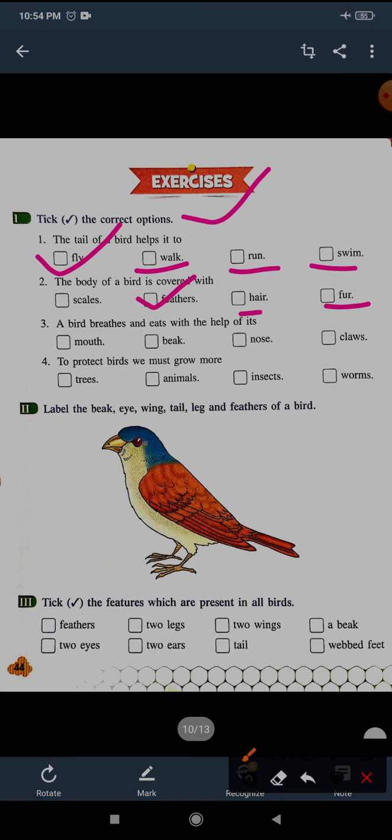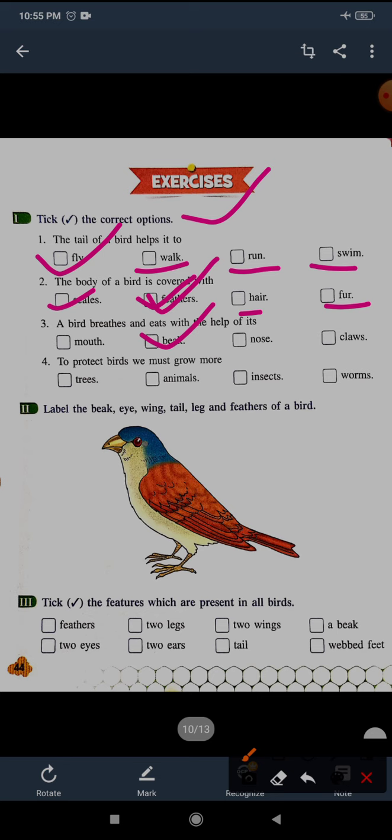Fur is present on a camel, hair is present on humans and dogs, and scales are present on fish. So feather is the correct option. The third question: a bird breathes and eats with the help of its beak.